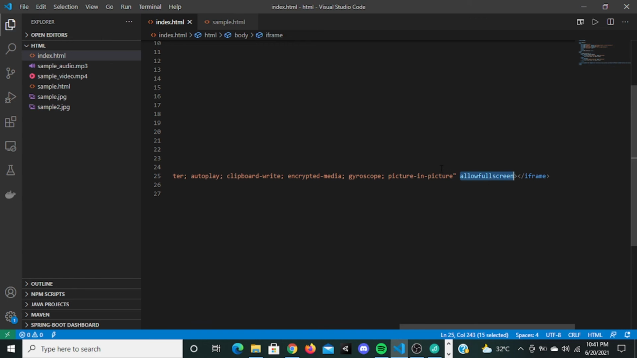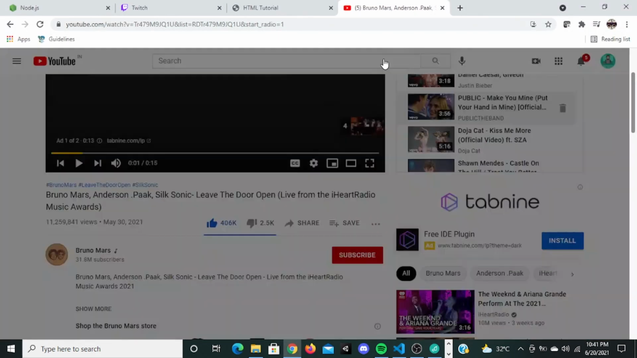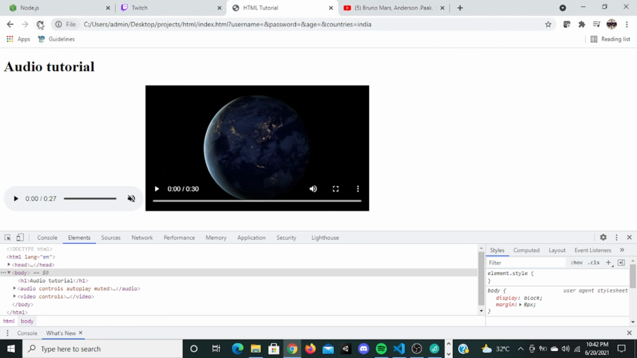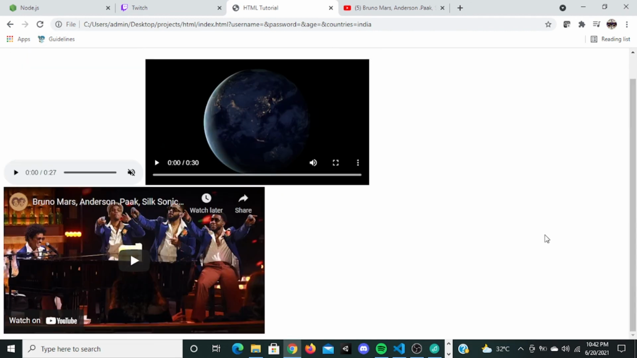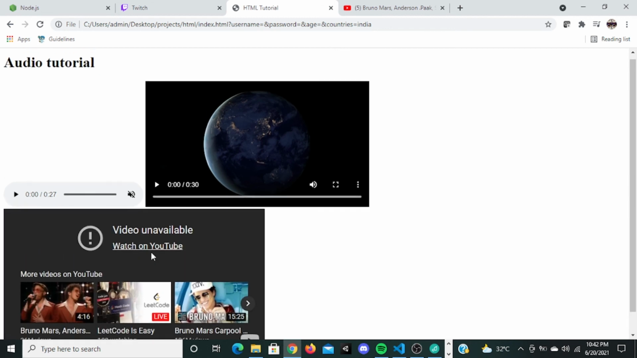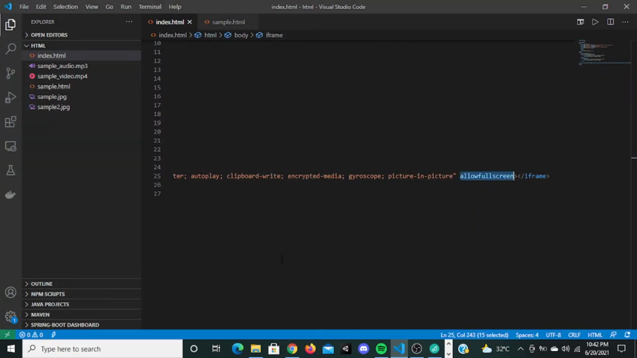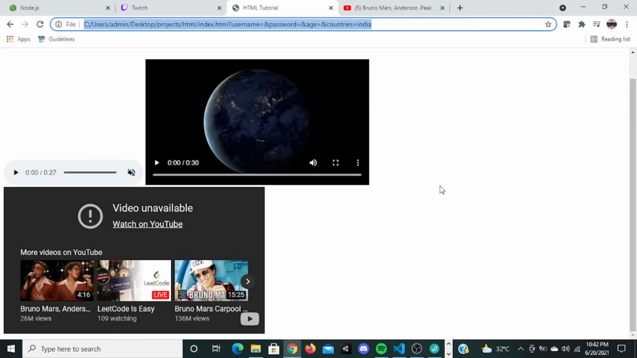Now when I save this, let's go here, refresh it. You can see this YouTube video right here. Now when I play this, video unavailable. They're actually not letting us play this inside this. So this is how you actually embed inside an iframe. I think we are doing it on localhost, so they are not letting us play.